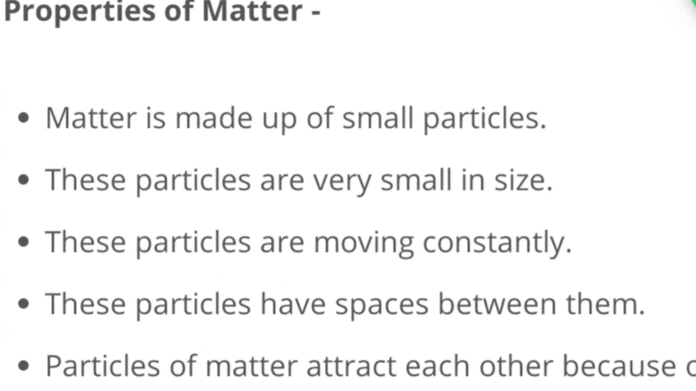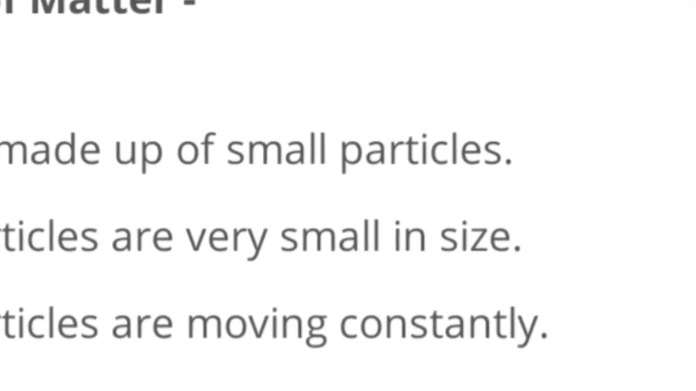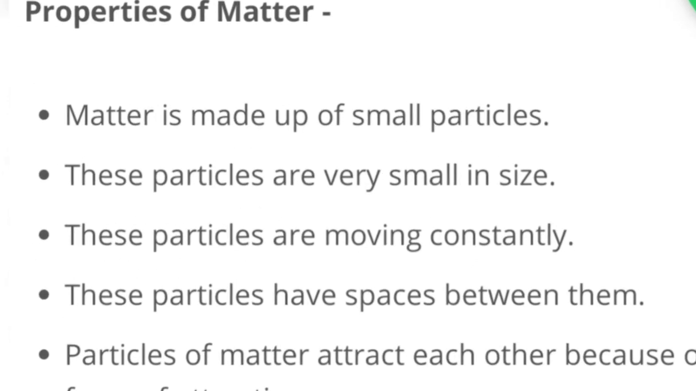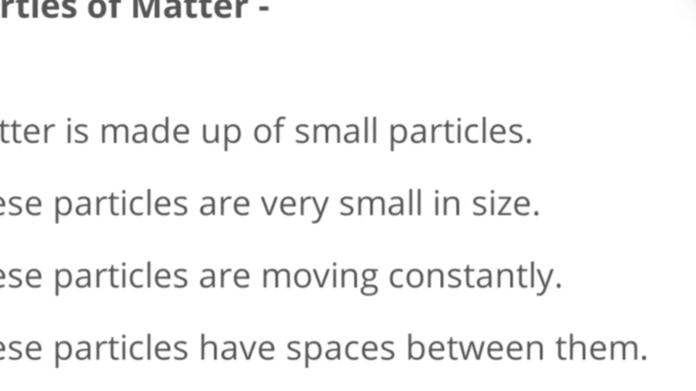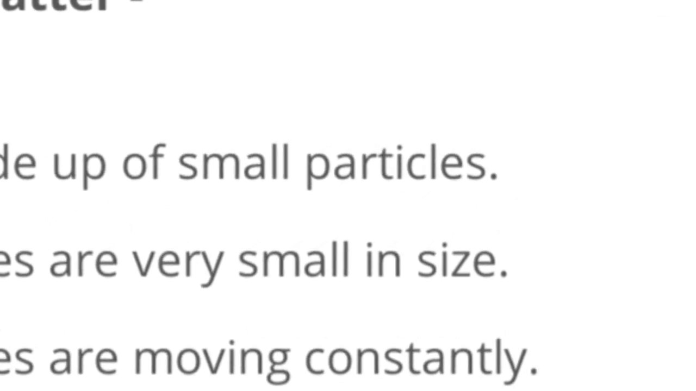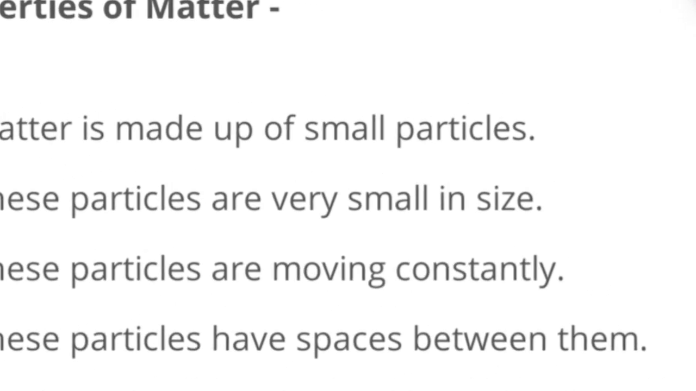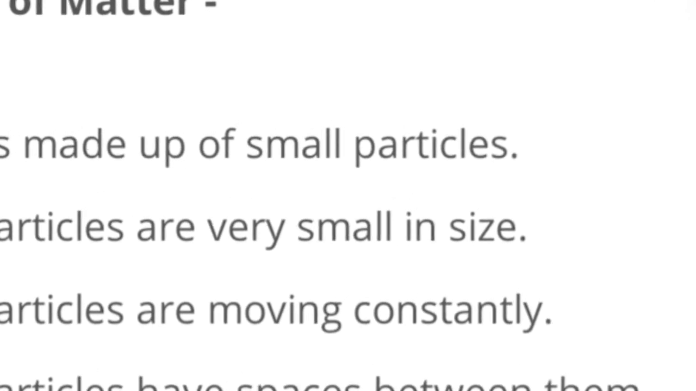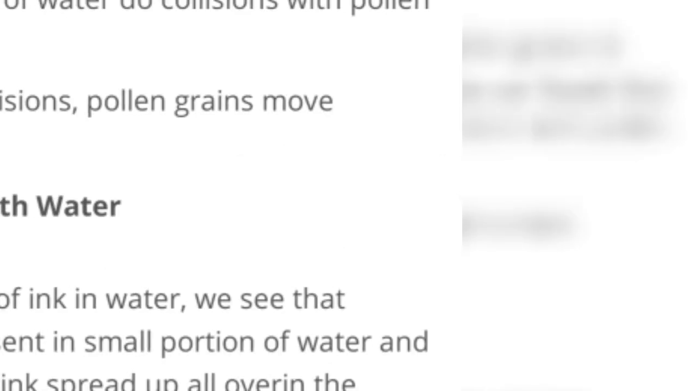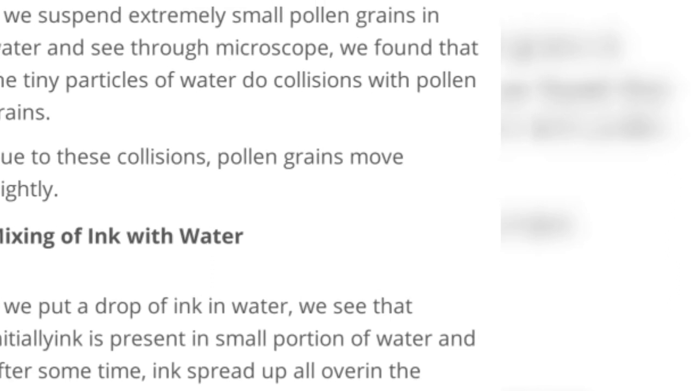Properties of matter. Matter is made up of small particles. Dalton gave the name atom to the small particle, children. Then we have learned about the properties of particles: particles are very small in size, particles are constantly moving, they have space in between them, and they have force of attraction. These all are the properties of particles.